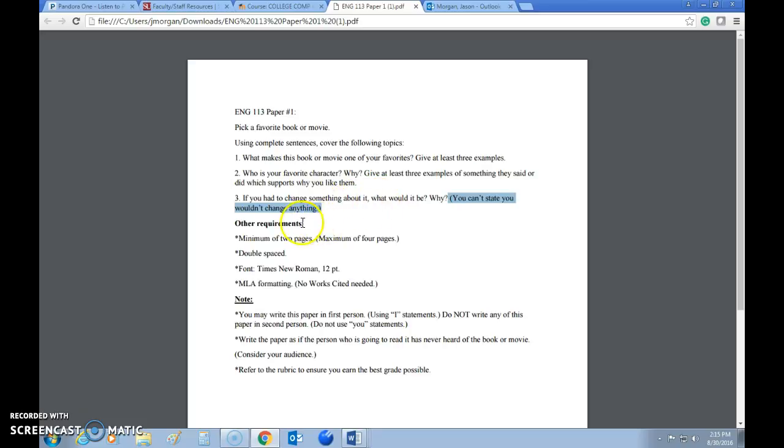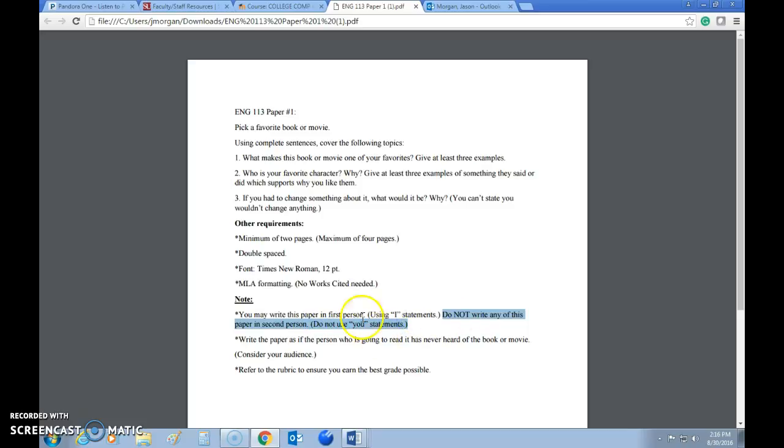Okay. So the other requirement is that this is in MLA formatting, which is a minimum of 2 pages, maximum of 4. Double spaced, font is Times New Roman. If you're freaked out about MLA formatting, don't worry. I'll show you something in a second which will help you. You don't need to have any works cited for this particular paper because you're just going to be giving references from your examples. Note, you may write this paper in first person, which again uses I statements. Do not write any of this paper in second person.